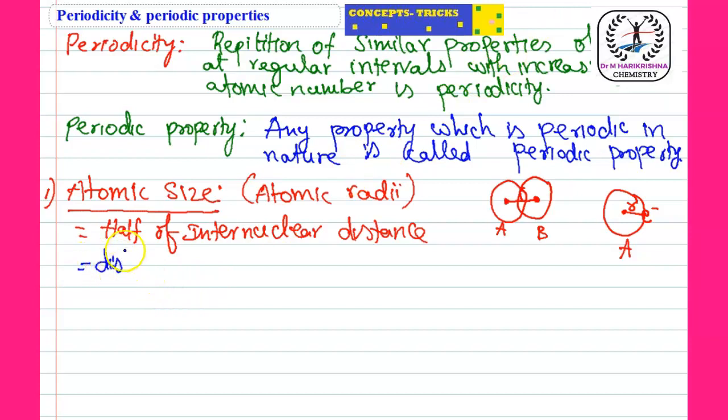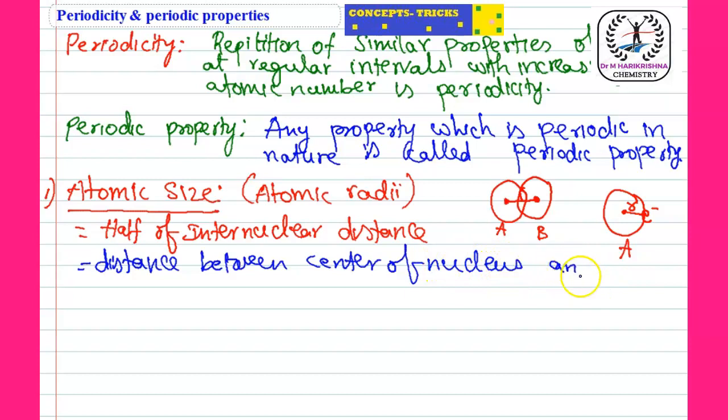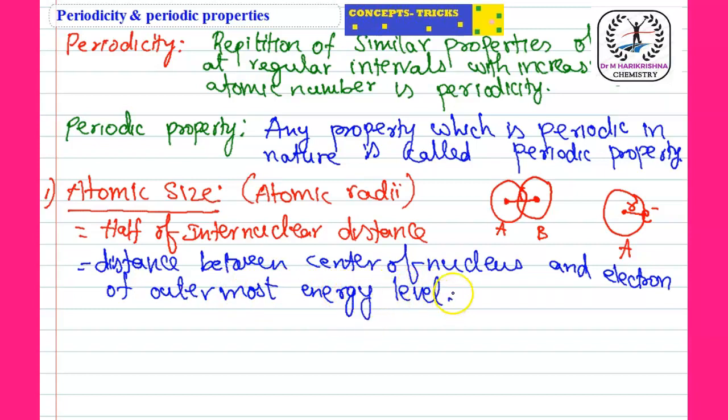Or, it is the distance between the center of the nucleus and the electron of the outermost energy level. So the distance between the center of the nucleus and the electron of the outermost energy level is known as atomic size.